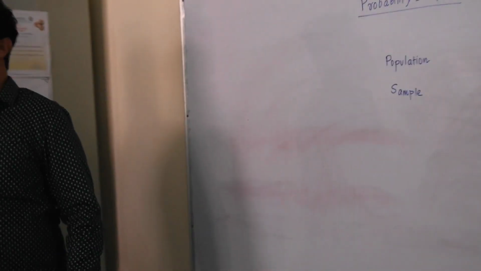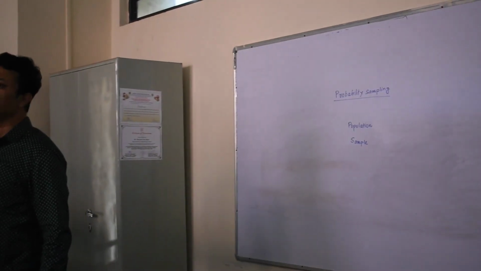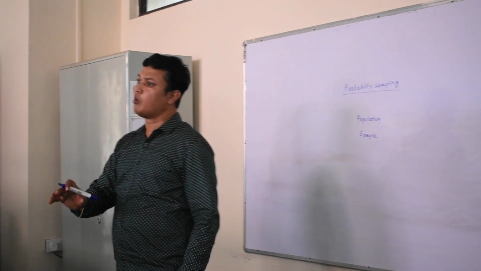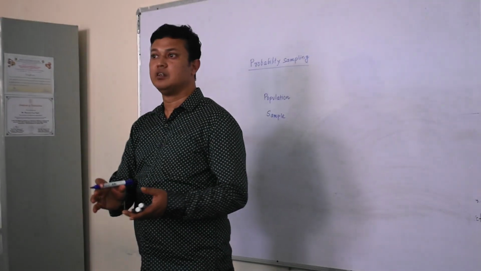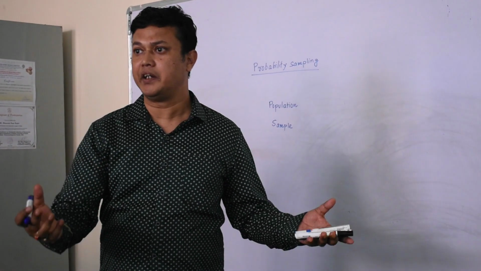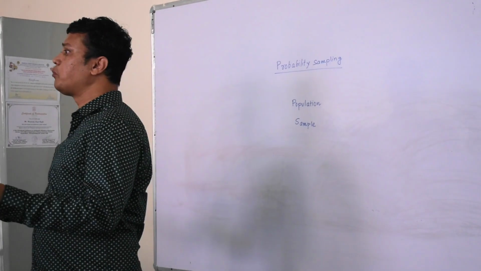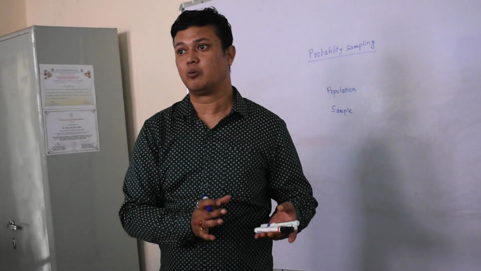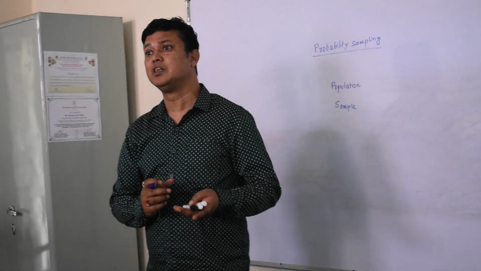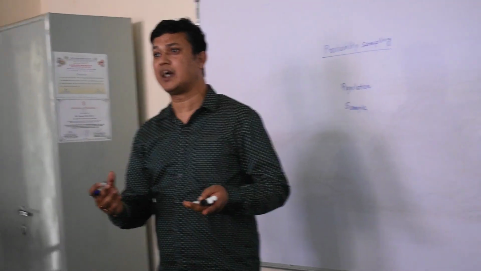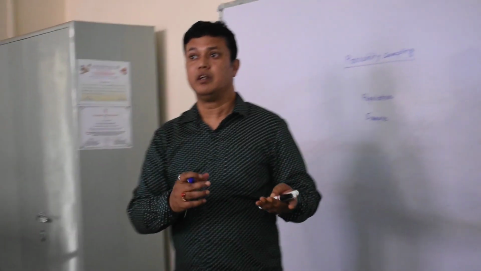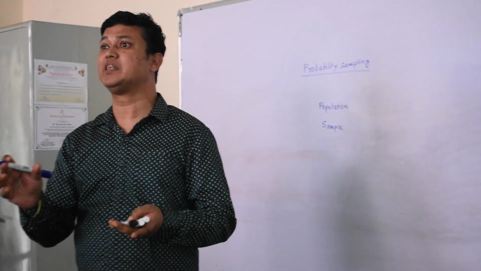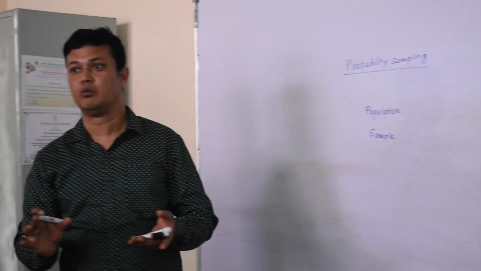The difference between the population and sample should be understood. A sample is required in a smaller amount, right? You cannot study the entire population because your time is limited, your budget is limited. You have certain constraints, and you have to finish within that time. So in order to do that, you have to select a small size. That is called a sample, right?